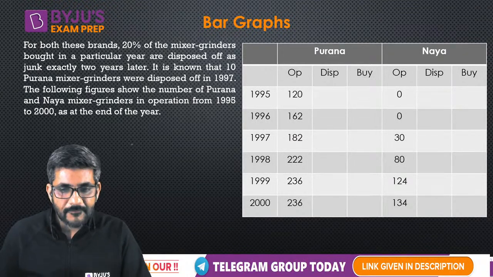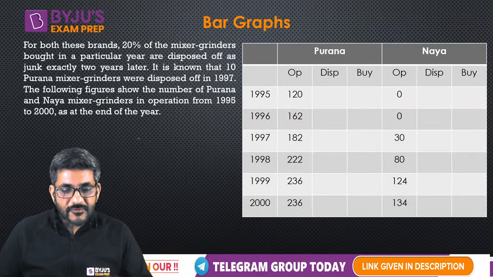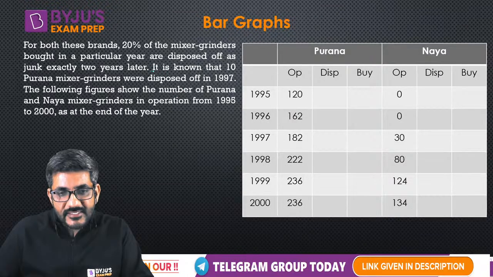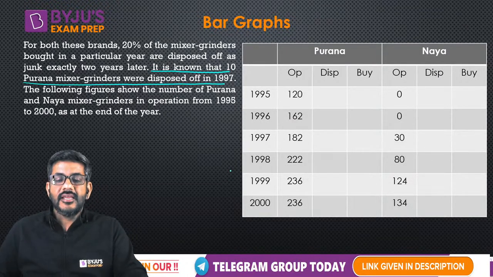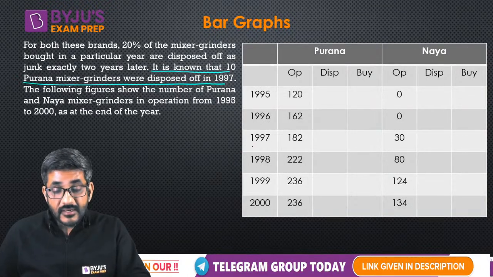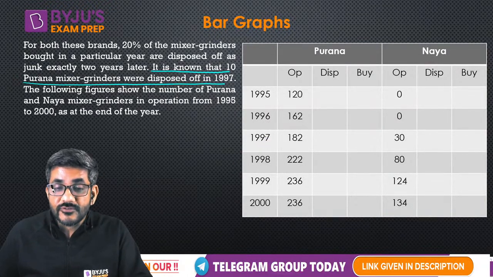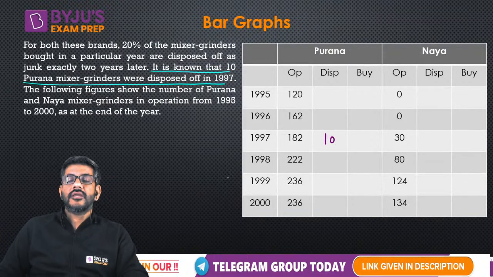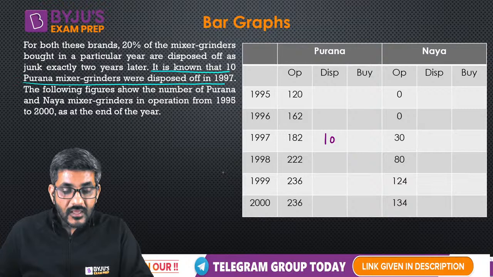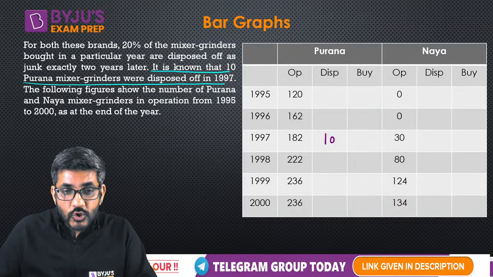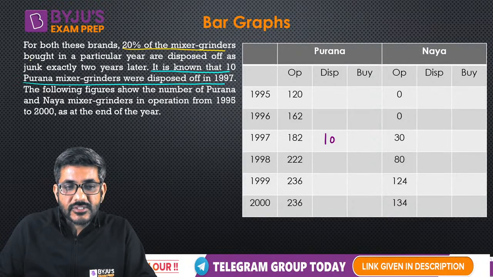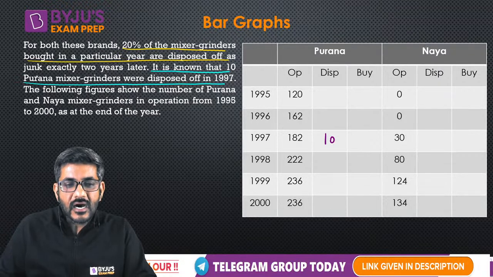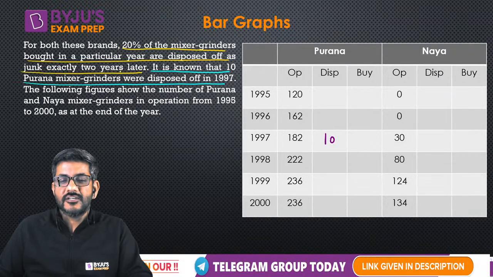Okay, चलिए, let's start. First of all, I have seen information here. It is known that 10 Purana mixer grinders were disposed of in 1997. So can I say this figure is 10? Okay, this figure is 10. And I also see it says that 20% of the mixer grinders bought in a particular year are disposed of as junk after 2 years.